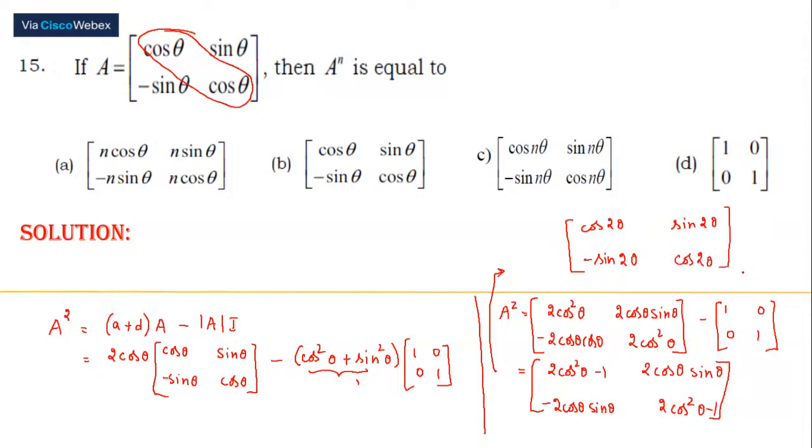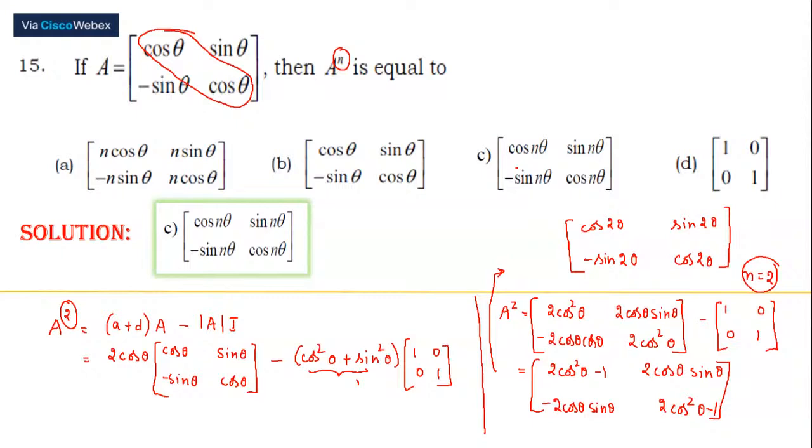So what do we do? Take n to be 2, since they've asked for a power n. Now when n is equal to 2, check with these 4 options. D is left out. C, B again, we can't consider because 2 is missing over here, n we don't have over here. So the option is C. I've been using the same formula here.